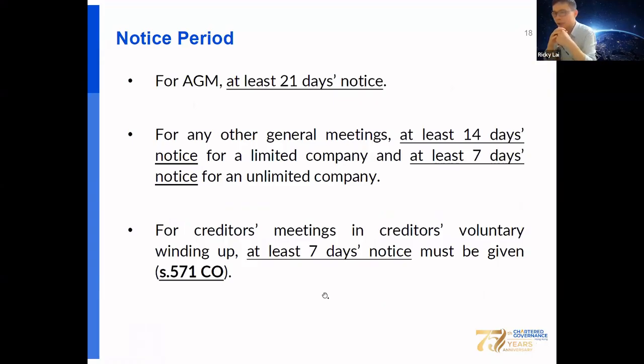Okay, you should also know notice requirements under the CO. Please bear in mind three major periods, including at least 21 days' notice for the AGM, at least 14 days' notice for any other general meeting, and at least 7 days' notice for an unlimited company. And in case of a creditors' voluntary winding up, at least 7 days' notice must be given.